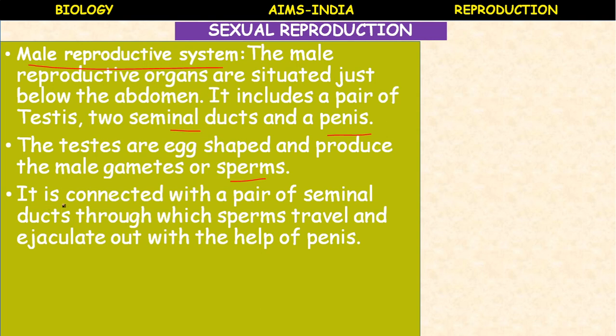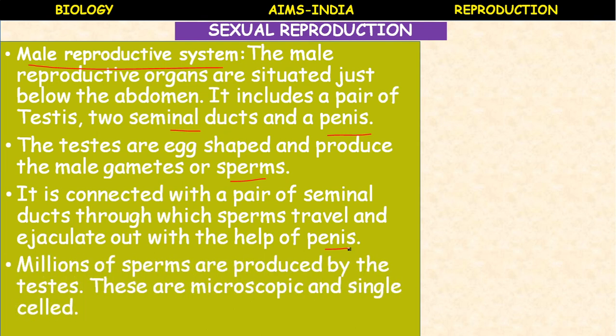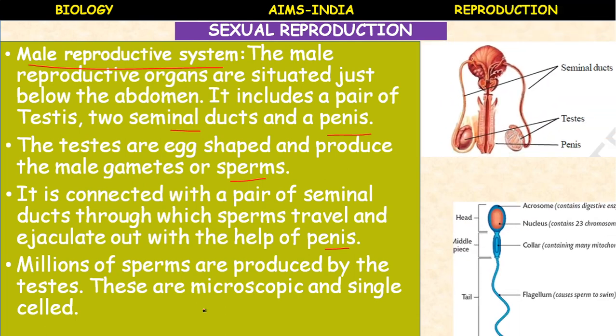The testis is connected with a pair of seminal ducts through which the sperms travel and are ejaculated out with the help of the penis. Millions of sperms are produced by the testes. These sperms are microscopic and single celled.